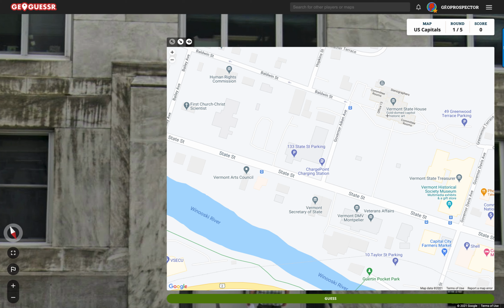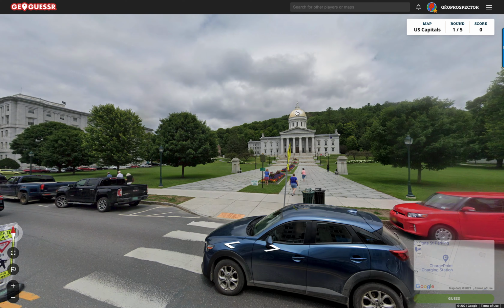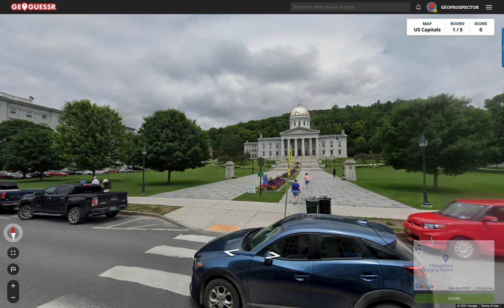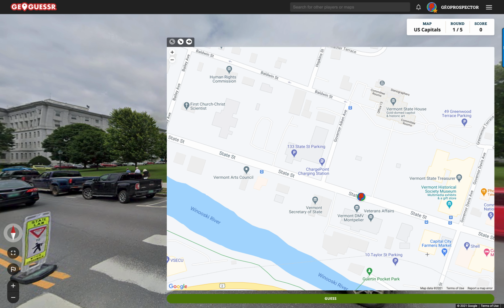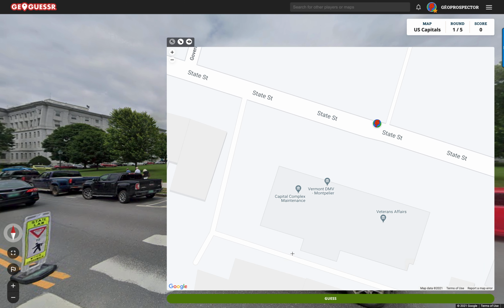Vermont State House. Gold-domed Capitol and Historic Art. Well, isn't that just fantastic? Let's just double check. Gold domed. Well, I mean, if that's not it, then it's going to be a seriously unlucky guess. And we've got here the sort of path leading down to the road. We are looking north at the building, so we're on State Street.